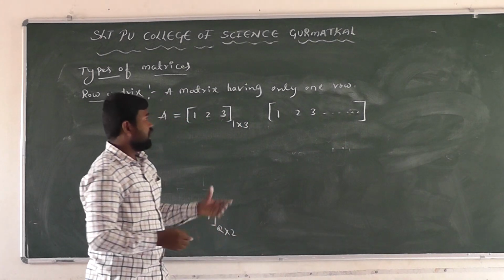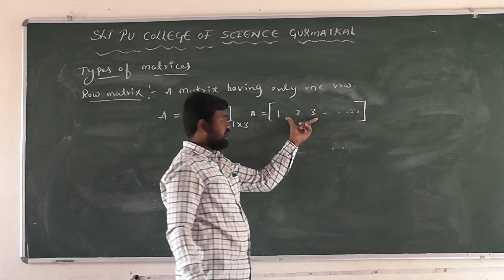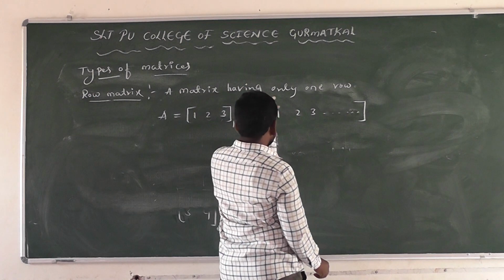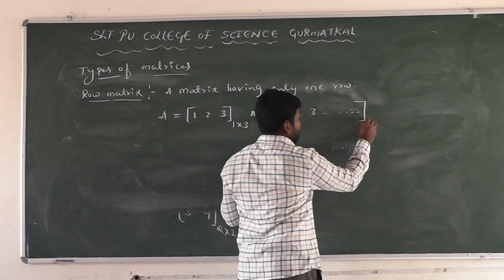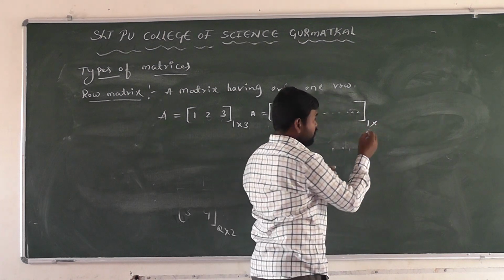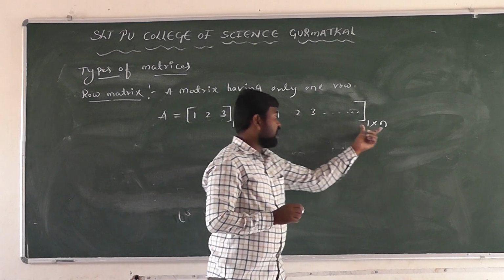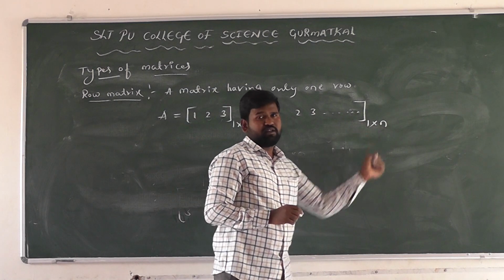Here is another example of a row matrix. What is the order of this matrix? In general, for a row matrix, how many rows are there? One row. And the number of columns is denoted by the symbol N. Then a row matrix, in general, is of order 1 cross N.